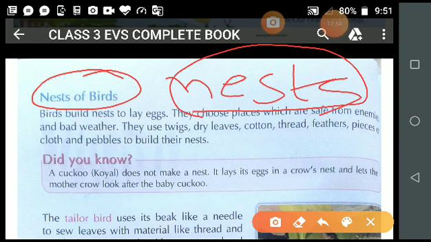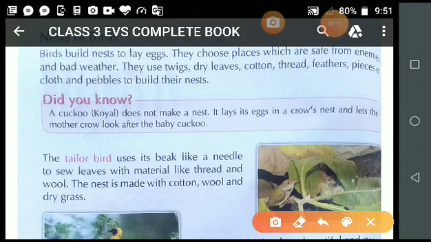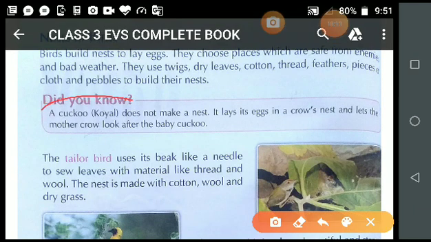Now, student, today we will discuss the different types of nests made by the birds. And one more thing, which is given in your book. The name of the bird is cuckoo bird, or you can say koel.